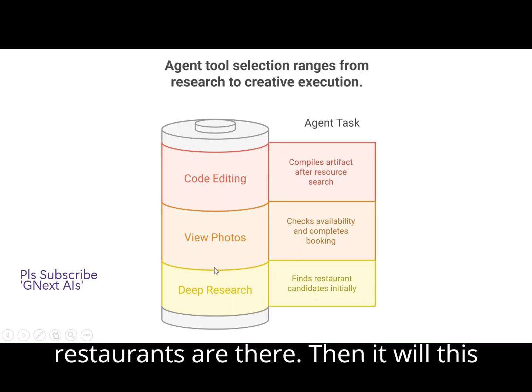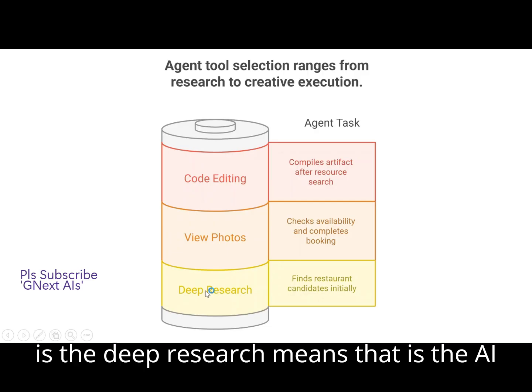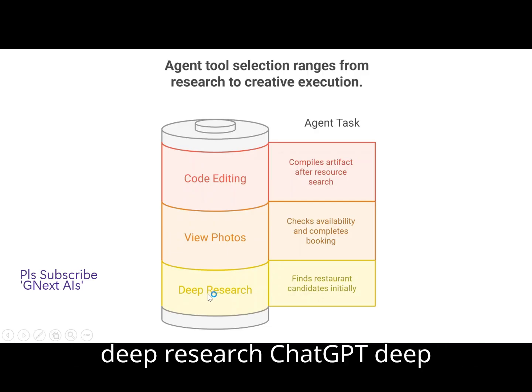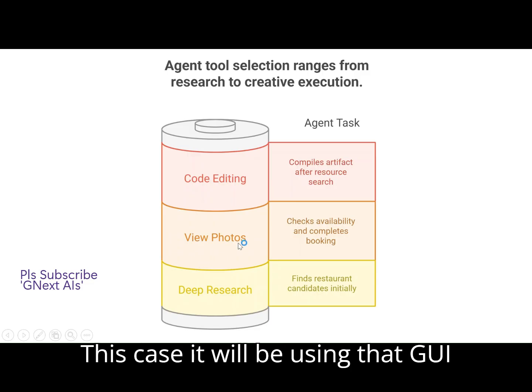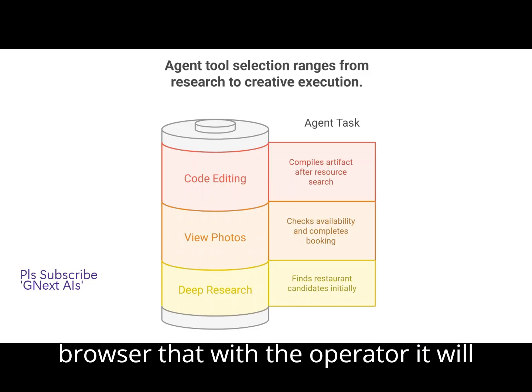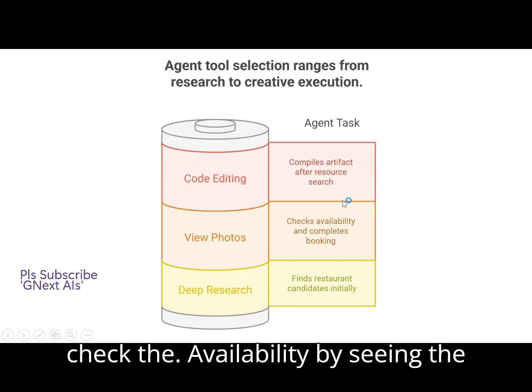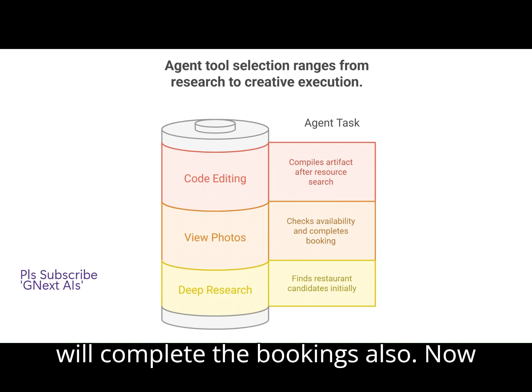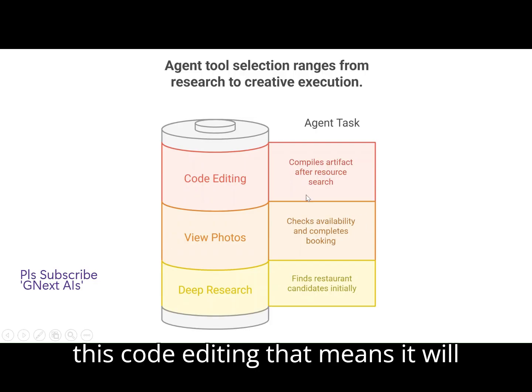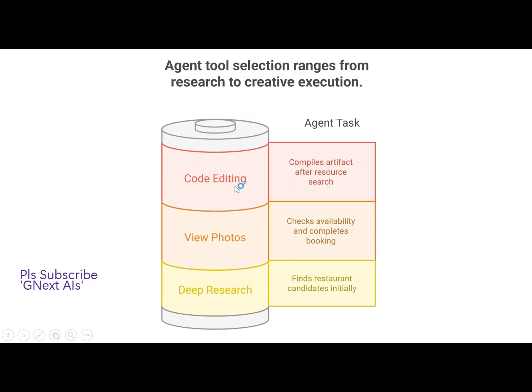Then it will use ChatGPT deep research, that is the AI deep research. Then view photos: in this case it will be using that GUI browser, that is the operator. It will check the availability by seeing the photo, going to the website, and it will complete the bookings also. Now this code editing, that means it will get all the details.